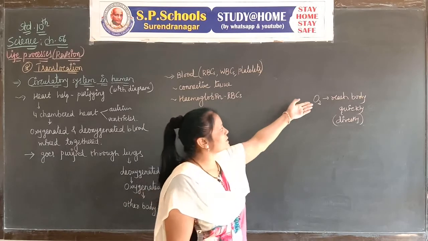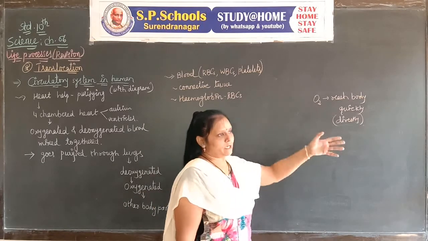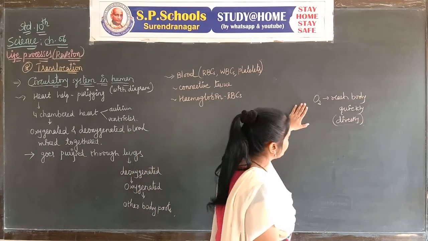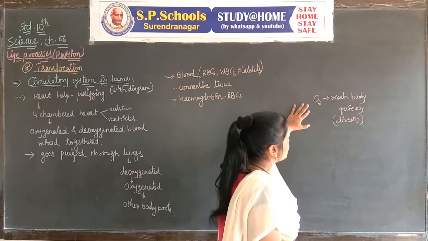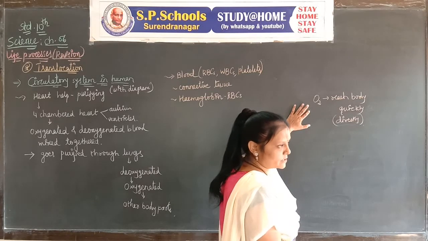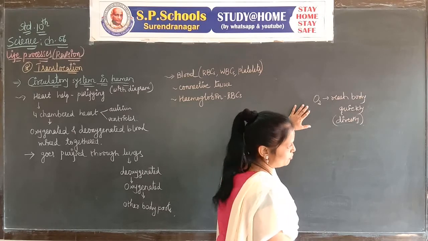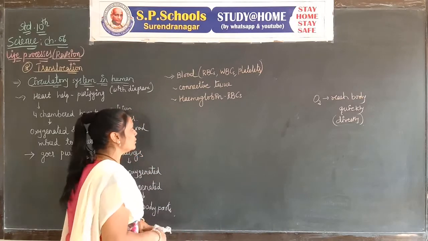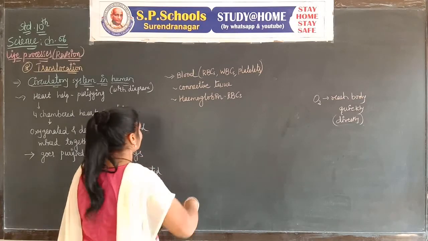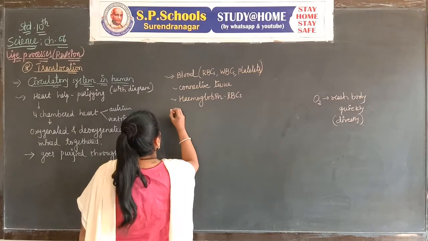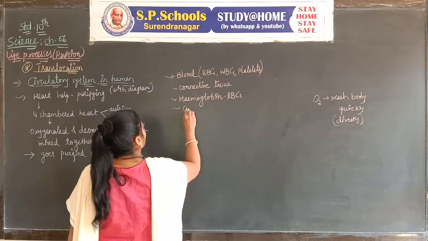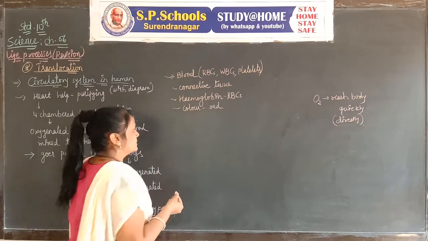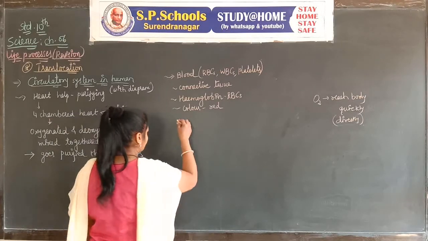Due to diffusion, oxygen reaching cells takes too much time. Hemoglobin combines with oxygen and supplies oxygen to all the cells. Due to hemoglobin's presence in RBCs, the color of blood is red. It helps in transportation.